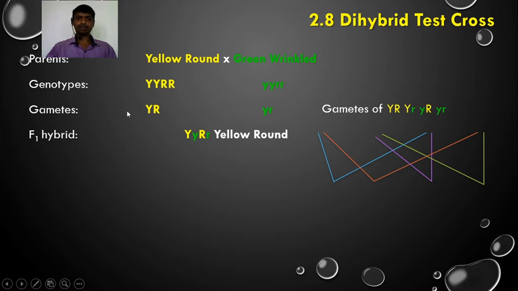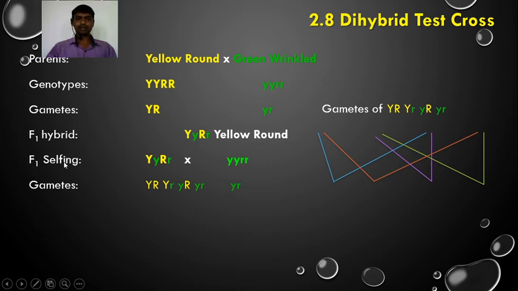Now the gametes produced by the yellow round plants are capital YR. In case of green wrinkled, these are small yr. The F1 hybrid formed after the fusion of these two gametes has capital Y, small y, capital R, small r. So it is phenotypically yellow round; it is heterozygous yellow round.